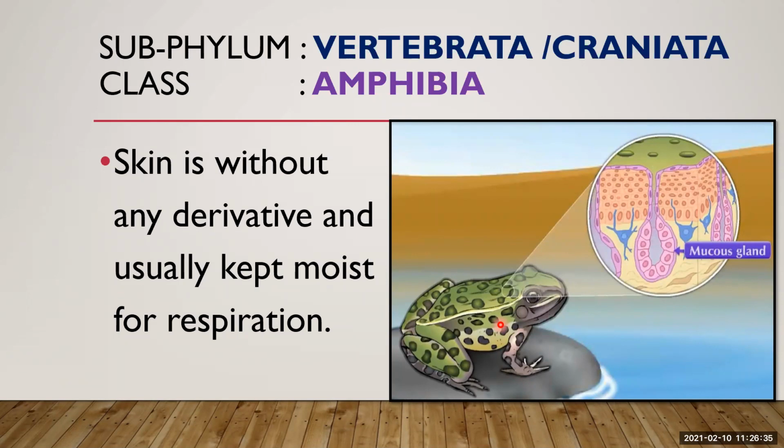Estivation is the summer sleep. They search for a moist, shady, cool place to sleep under dense foliage or under a log. Because the temperature is high, according to the environment, their body temperature also increases. To lower their body temperature, they go and rest under a log or wherever the moisture or cold temperature is, and sleep there.